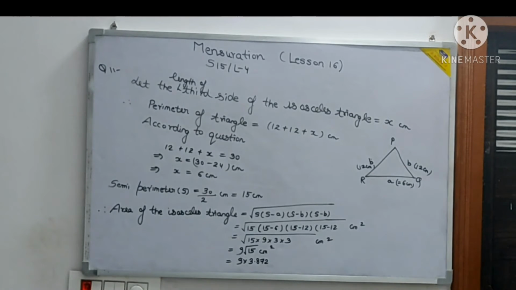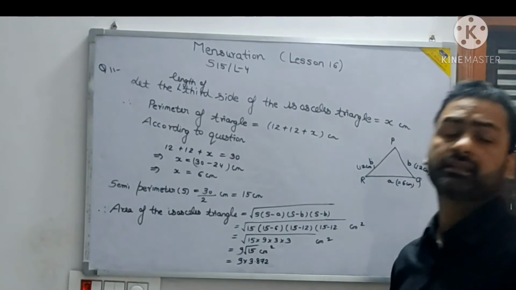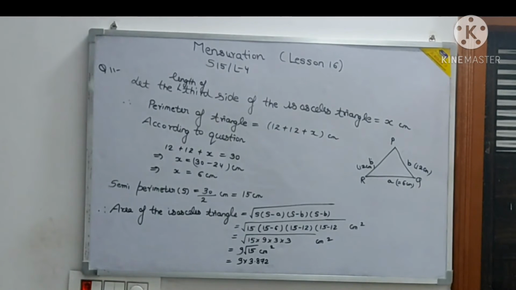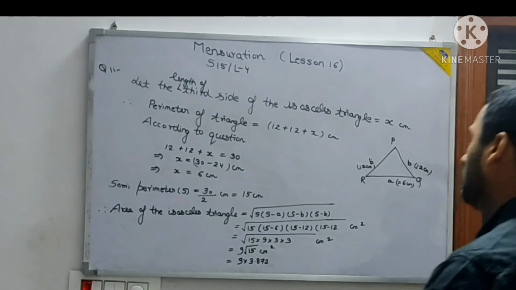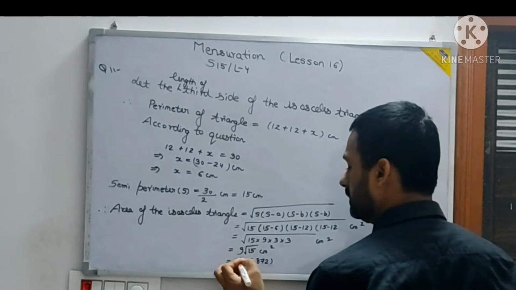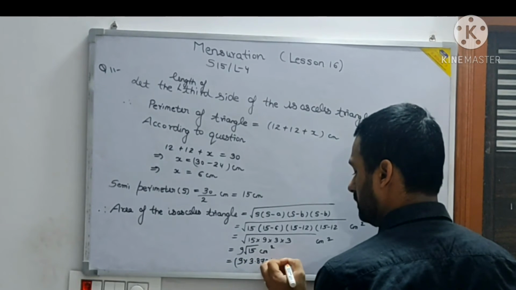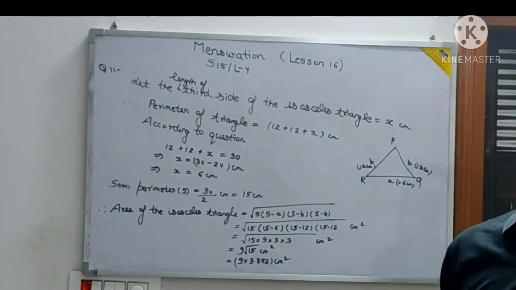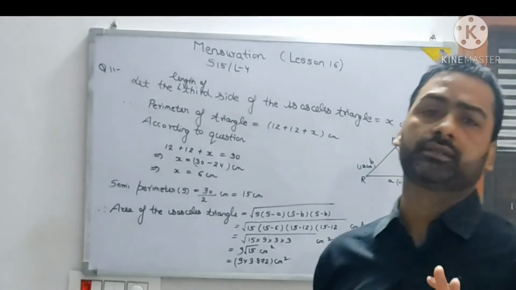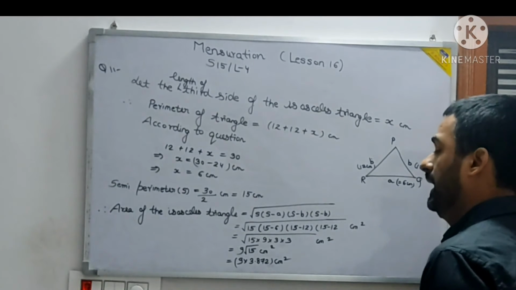See children, I recommend that you take it till the 3rd decimal place, because if you have to give the answer till the second decimal place, once you take till 3 decimal places your answer will also come correctly. Root 15 is not given in the question, you have to calculate it.